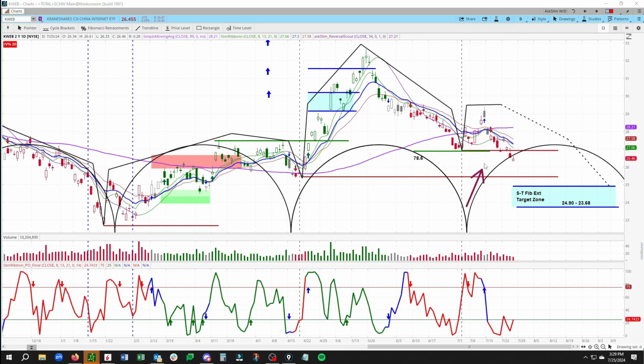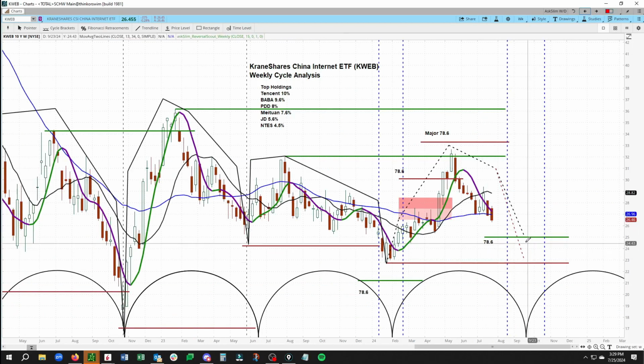And this is a left-hand translation where overall we would be watching for failed rallies and a turn back down, as long as we're holding below that old high here at 29.39. We would be watching for a move down over time into this zone here from 24.90 to 23.68, going into that next trough on the daily time frame, which is due right around that middle part of September time period, in line with the weekly.